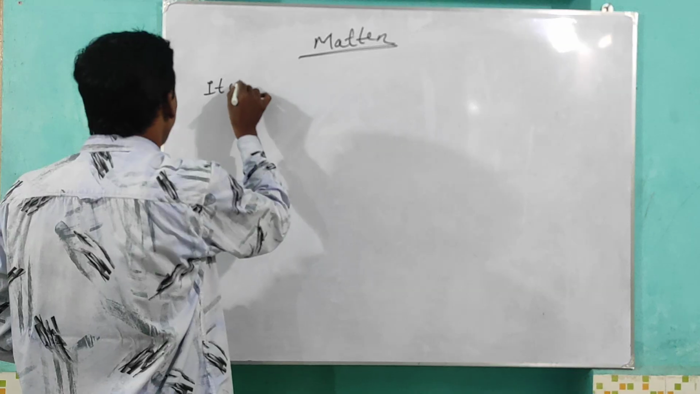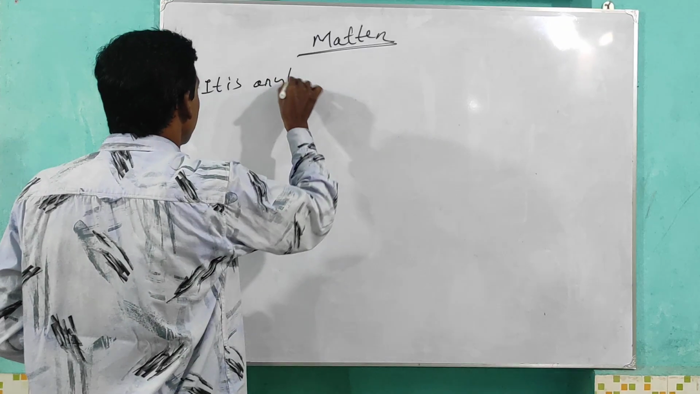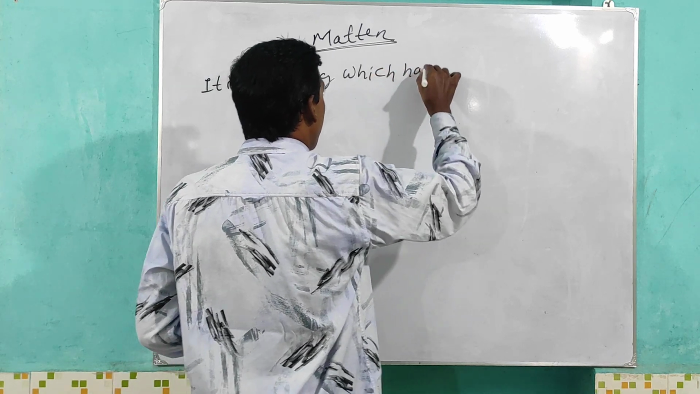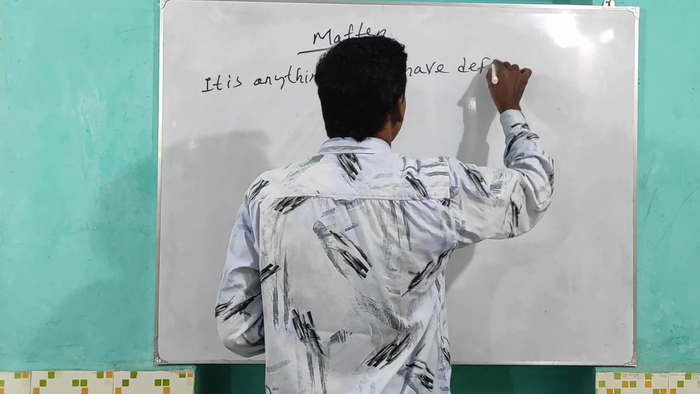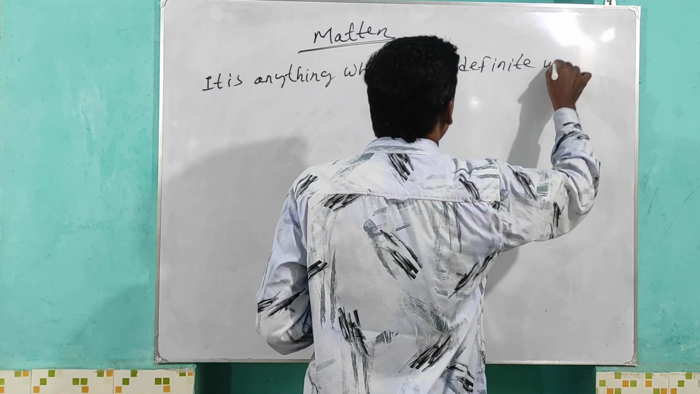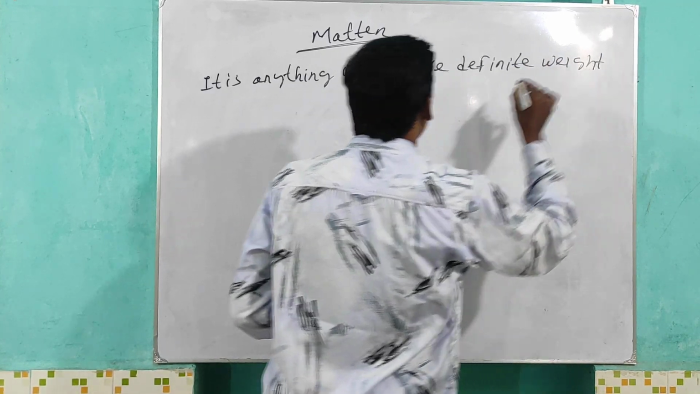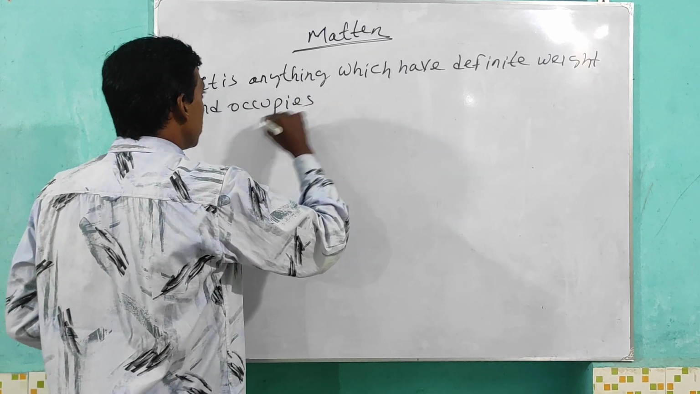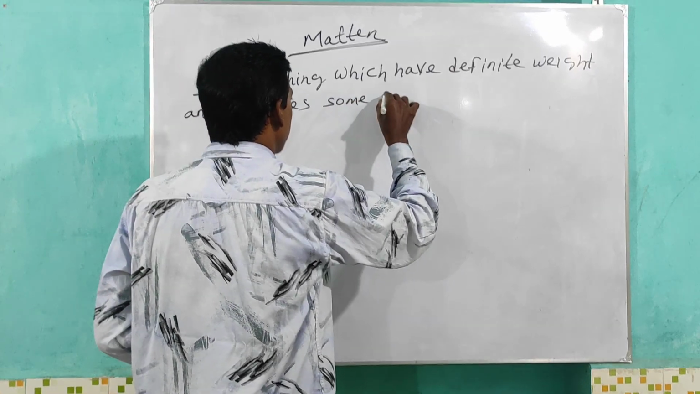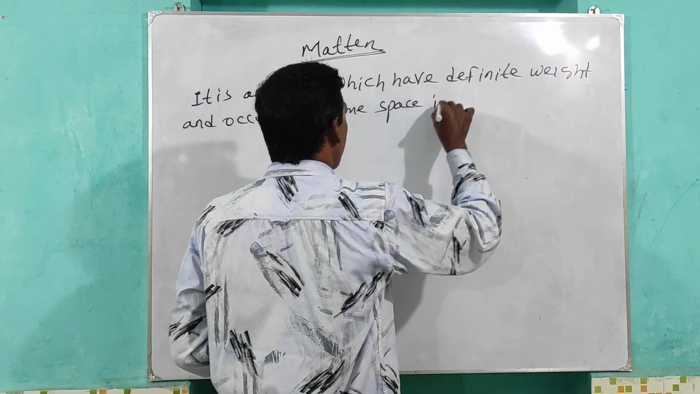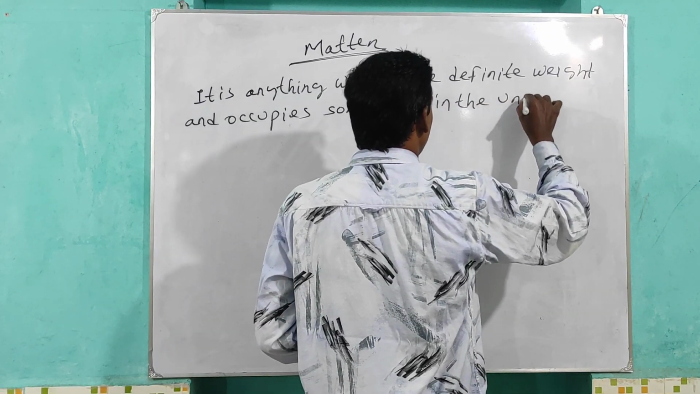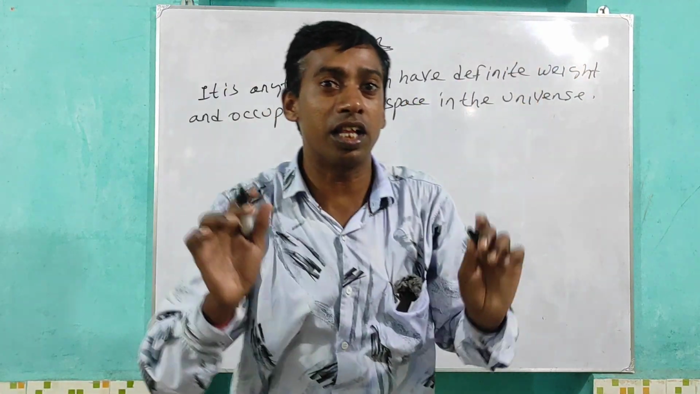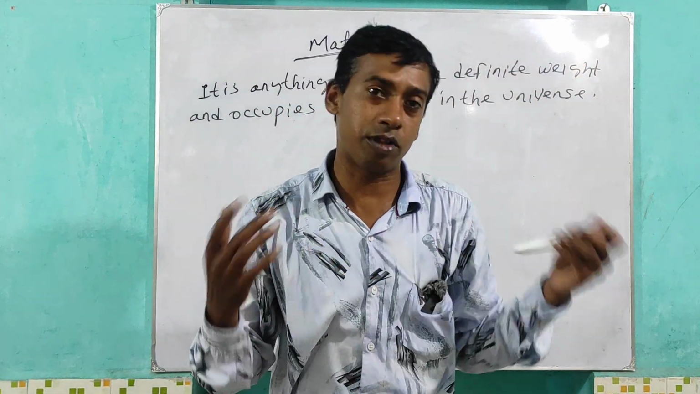So matter is anything which has definite weight and occupies some space in the universe. In where? In the entire universe, anything which has definite weight and occupies some space.